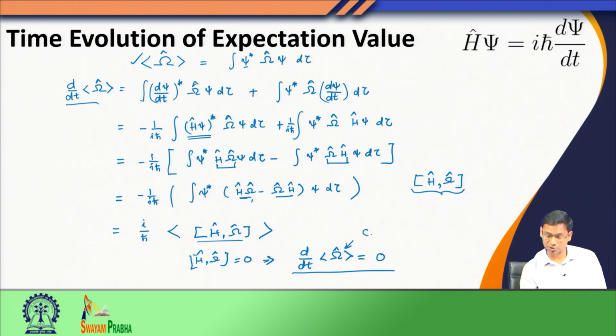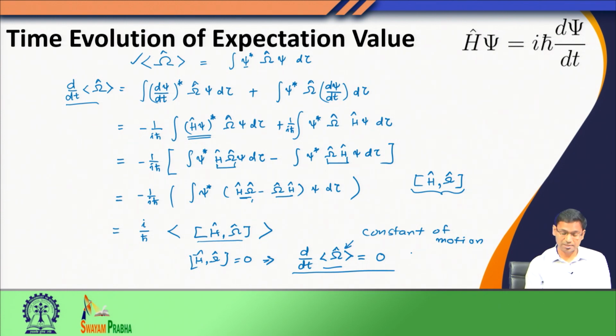Therefore, this is called a constant of motion. This is true when the operator I am interested in commutes with the Hamiltonian. If there is an operator that commutes with the Hamiltonian, then its expectation value will not change with time. This is an important result that we would use in the next discussion.